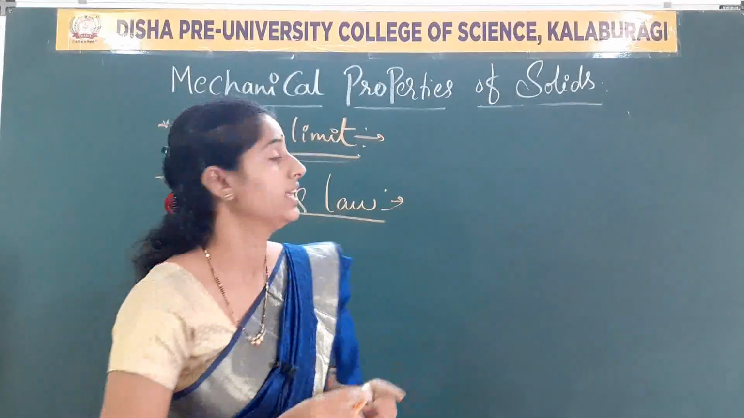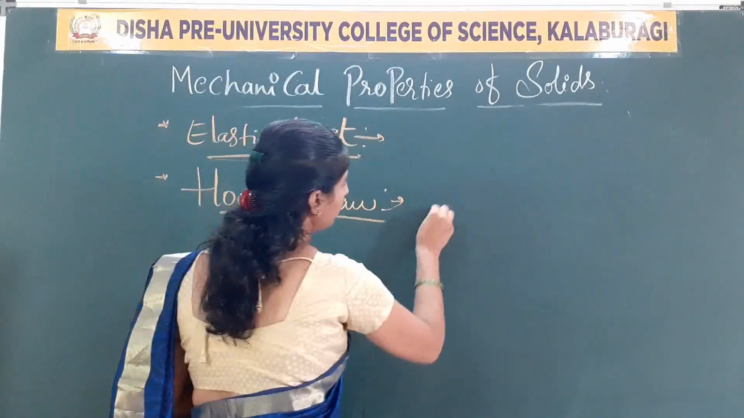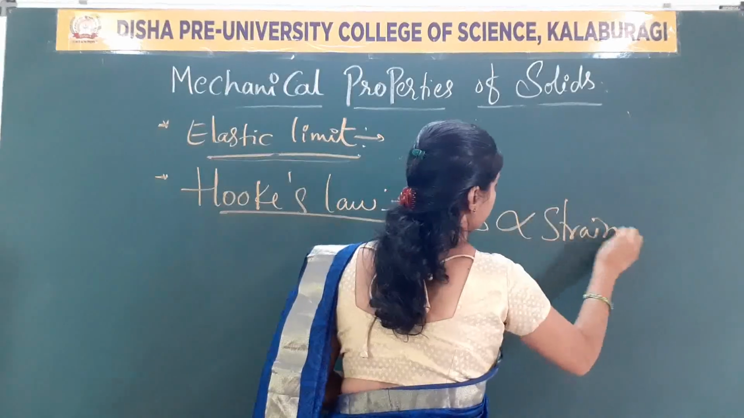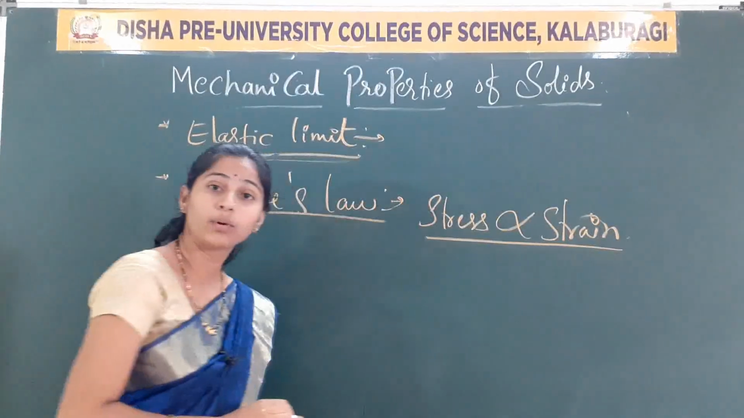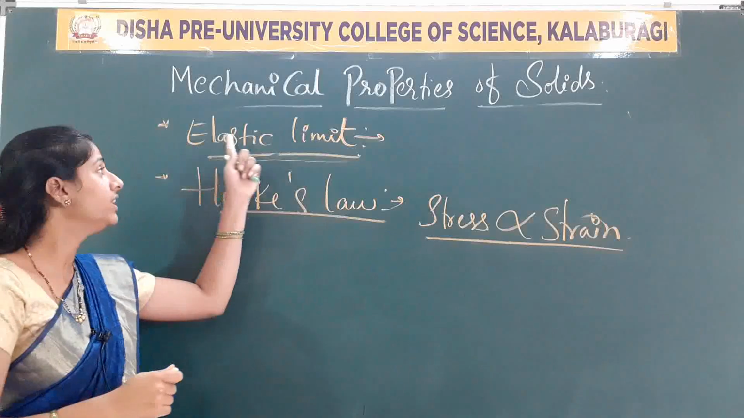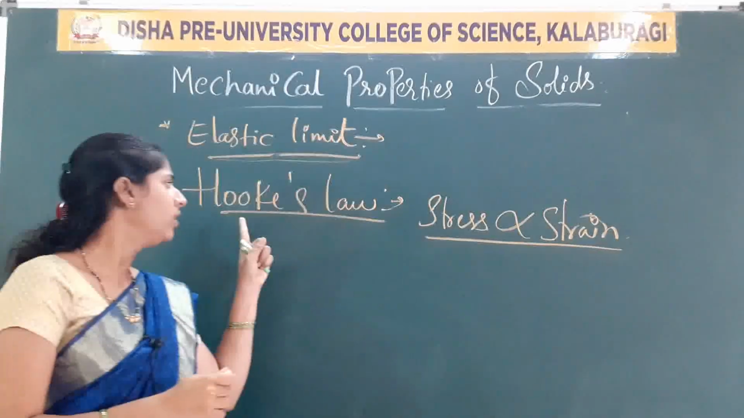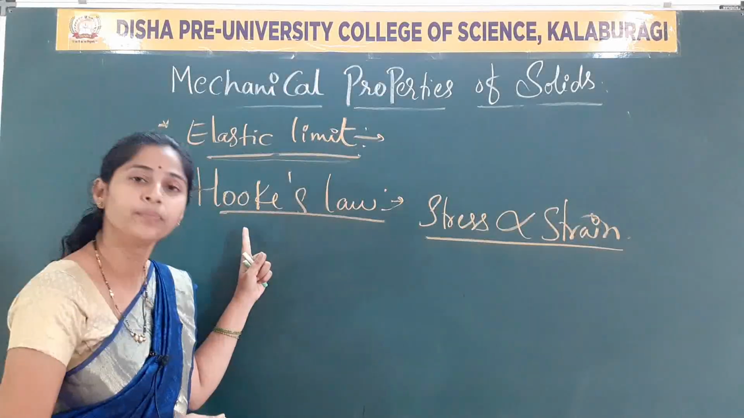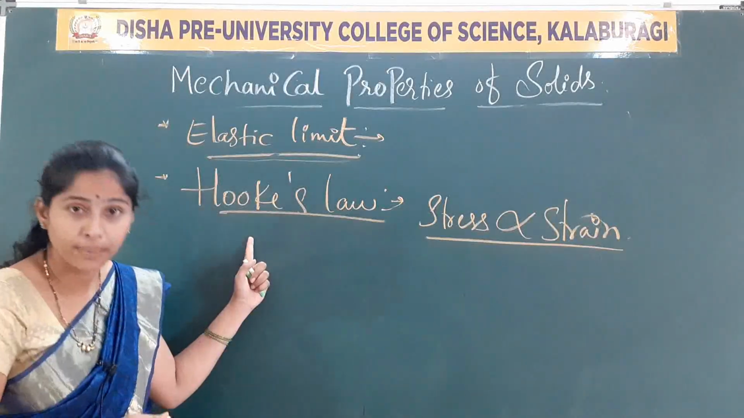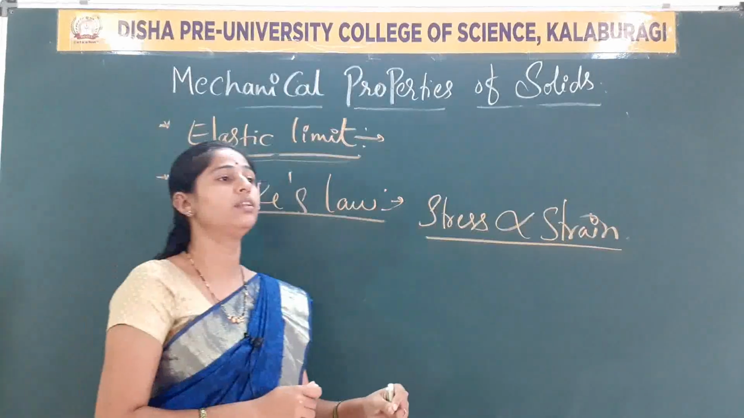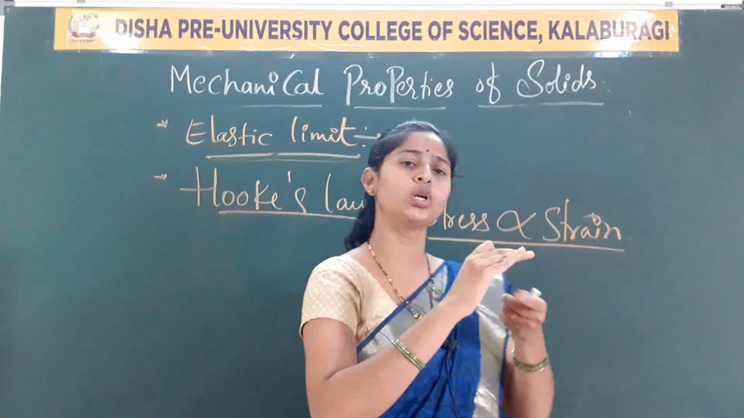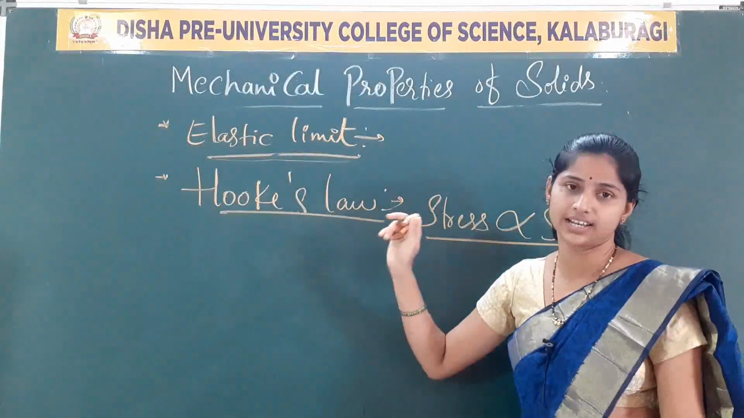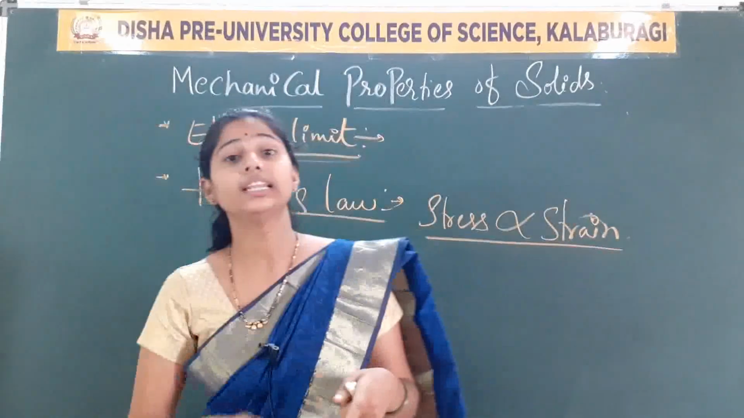It states that the stress is directly proportional to strain within the elastic limit. So the scientist has made a restriction here, a compulsion on a material, where stress is directly proportional to strain. When does it happen? Only within the elastic limit. It should be within the elastic limit.